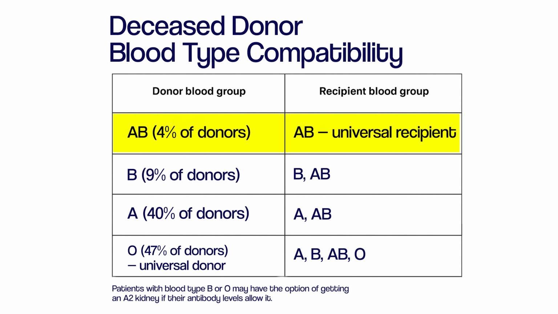Blood group AB, which makes up only about 4% of donors, can donate only to AB recipients. Blood group B accounts for around 9% of donors, and they can donate to B or AB. Now, blood group A represents about 40% of donors, and they can donate to A or AB. Blood group O makes up about 47% of donors, and they can donate to A, B, AB, or O.